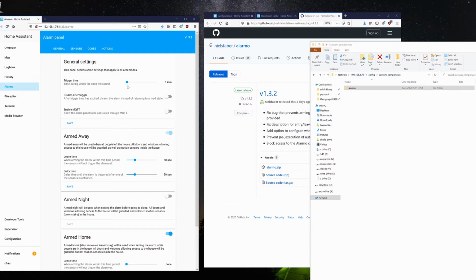Trigger time is 1 minute, meaning after the alarm has been triggered, meaning somebody opened the door, it will give you 1 minute before the siren turns on. During the 1 minute, you can enter the code to turn off the alarm completely. If you enter the alarm code wrong, past 1 minute, then the siren turns on.